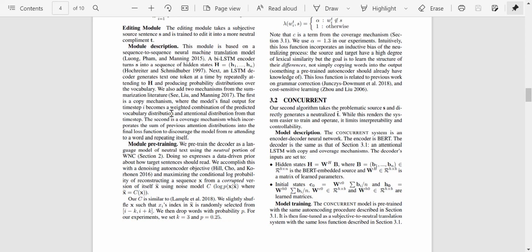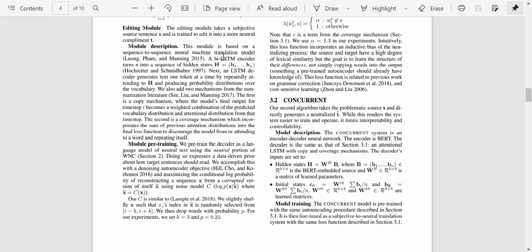If this is sort of overwhelming you, don't worry. I'm just reading through it once, and then I'll explain it step by step. The second is a coverage mechanism, which incorporates the sum of previous attention distributions into the final loss function to discourage the model from re-attending to a word and repeating itself. Okay, so that was a lot to take in. So let's just break it down sentence by sentence.